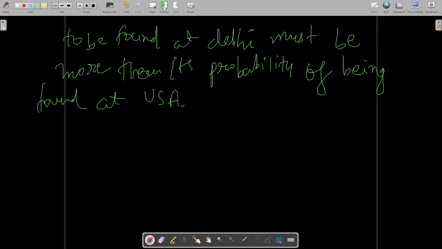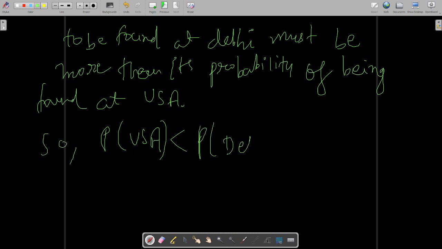Why? Because the experiment is taking place at Delhi, so it is very difficult that the electron will reach up to USA. So its probability of being found at USA must be less than its probability of being found at Delhi.